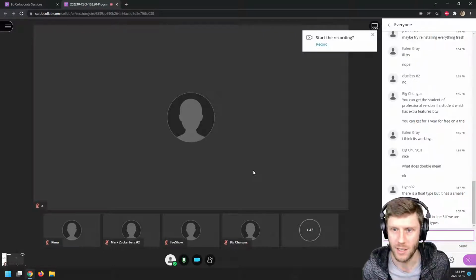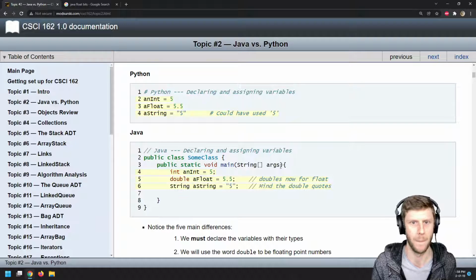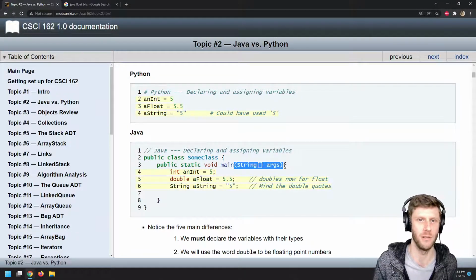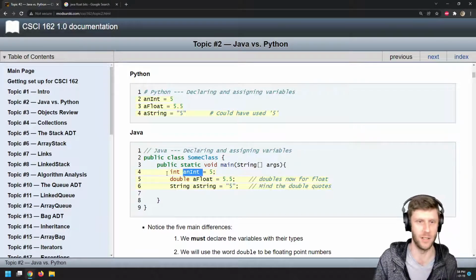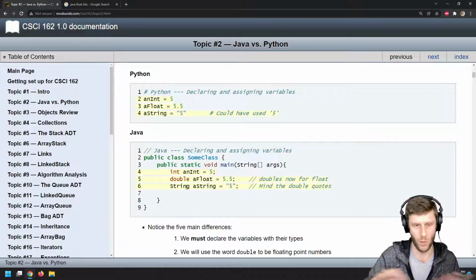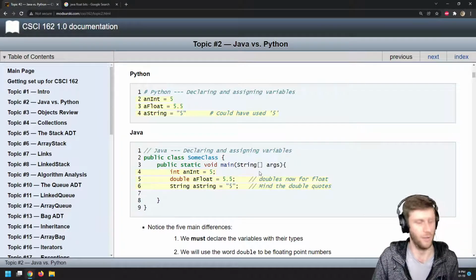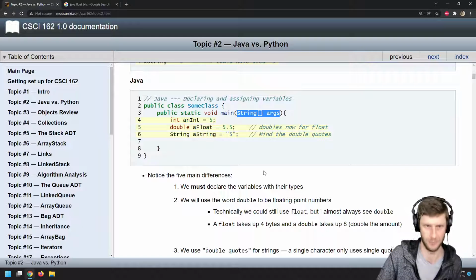Why is string still in line 3 if we are making different types? Well, this is for the arguments for this function. So your main function is still only taking the string array. But then within this main function, we're saying create an integer, create a float, create a string. Maybe this will come together once we kind of see how it's used together. For now, ignore this. This isn't going to be very helpful for you for a couple of weeks, at least.